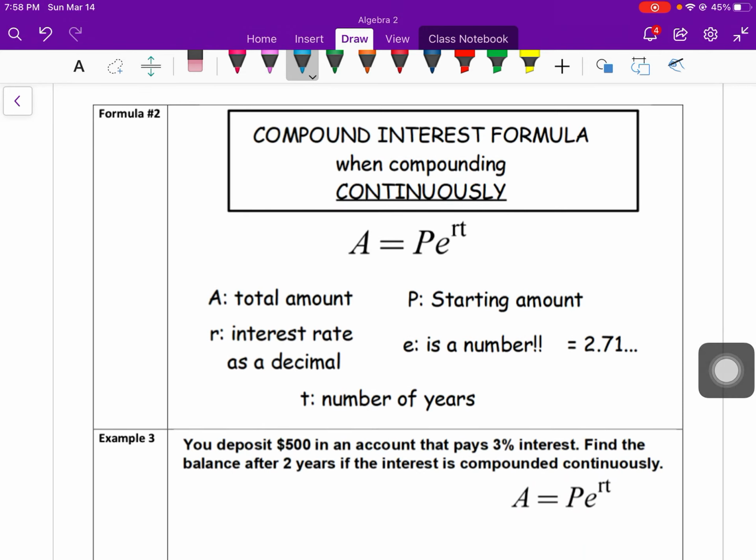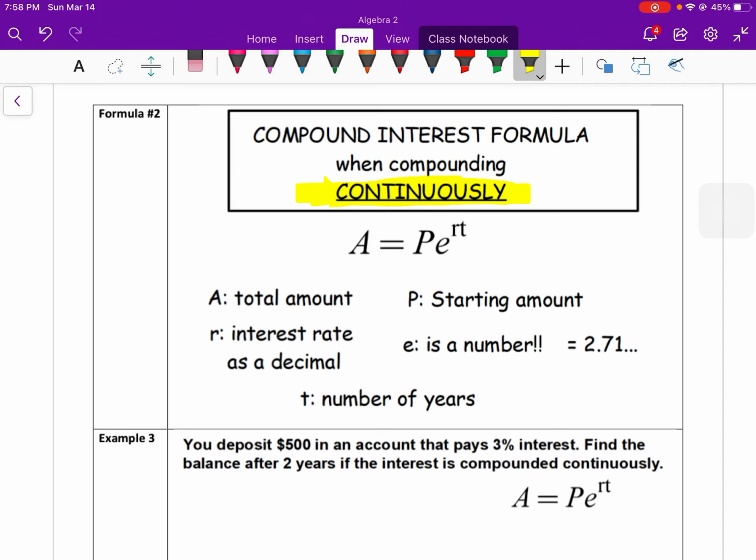Okay, now, this is a different equation here, and there's a keyword at the very beginning. It says compound interest formula when compounding continuously. So keep that in mind. We're going to use this equation when it's continuously. As of right now, I'm not 100% sure if you'll get the formula on your exam, but I'm pretty sure you will.